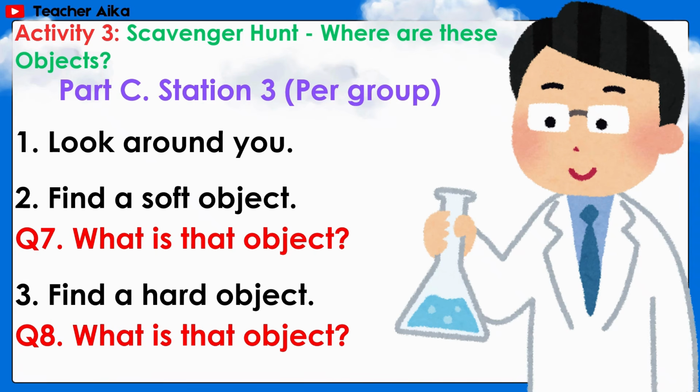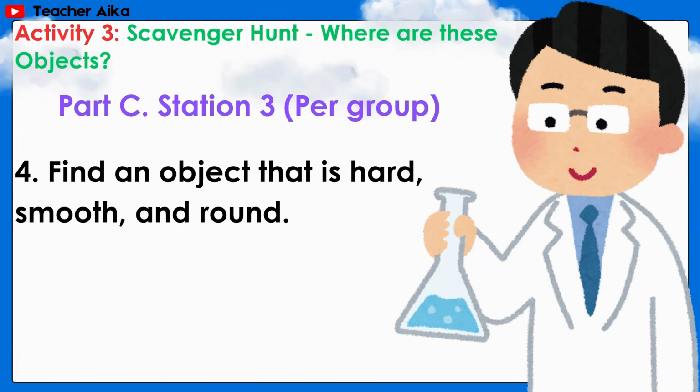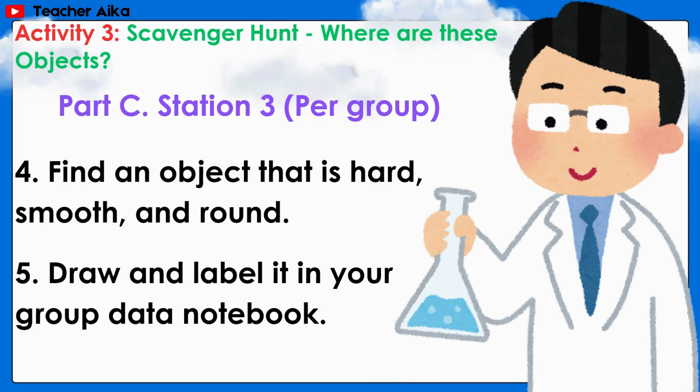Question 8, what is that object? Fourth, find an object that is hard, smooth, and round. Fifth, draw and label it in your group data notebook.